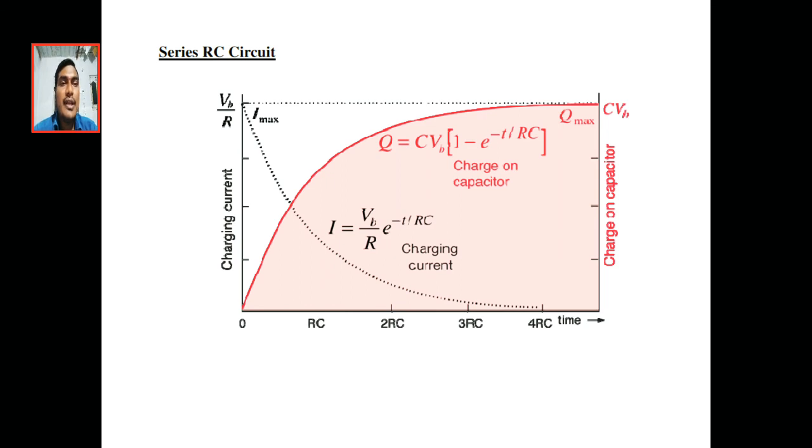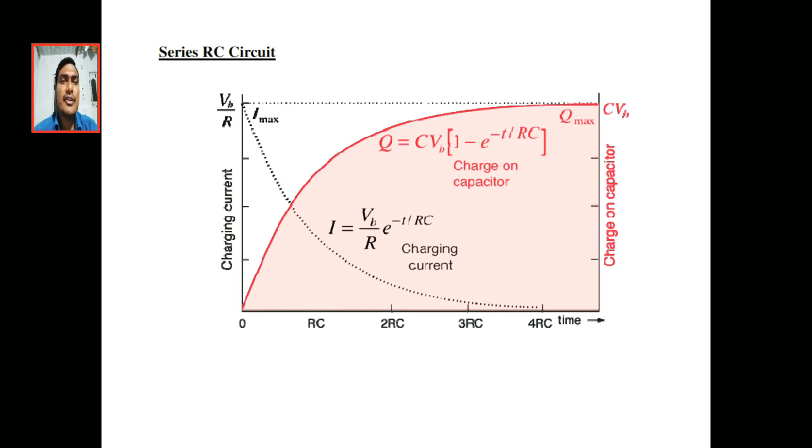In this way we analyze the transient response in RL and RC circuits. These are called first order circuits. Once again I will recall the total class. In this class we learned about the transient response, or time domain response analysis, of first order RL and RC circuits.